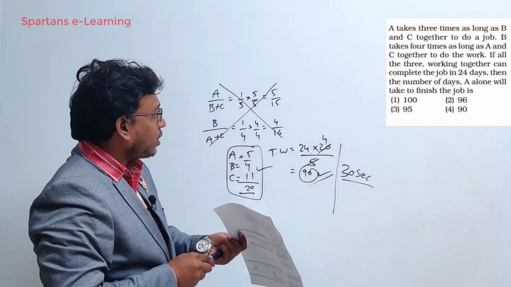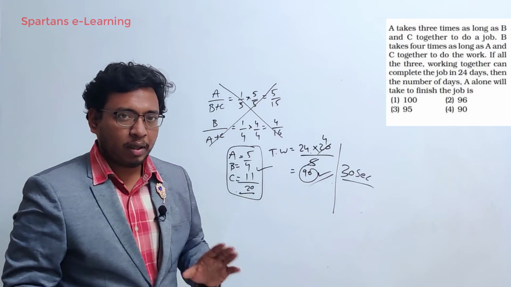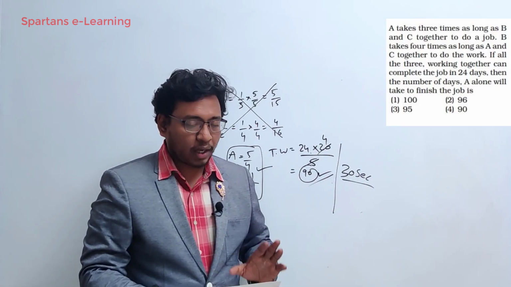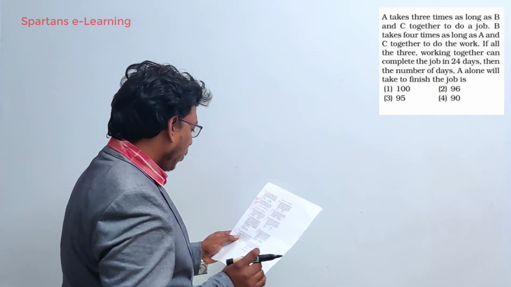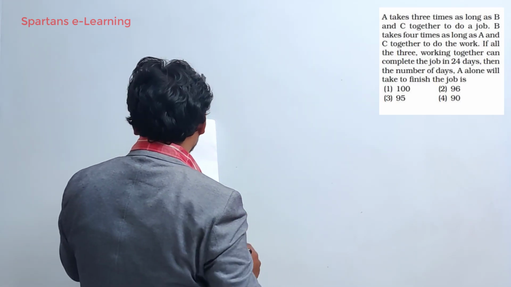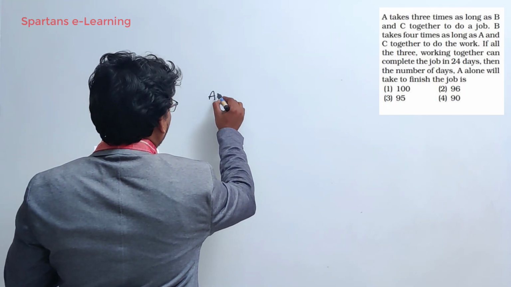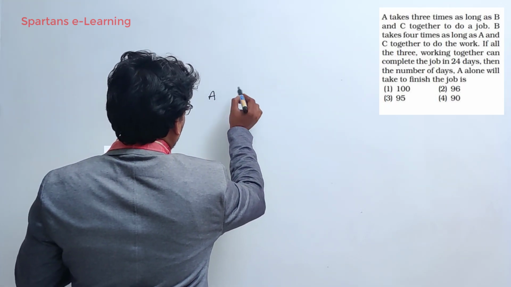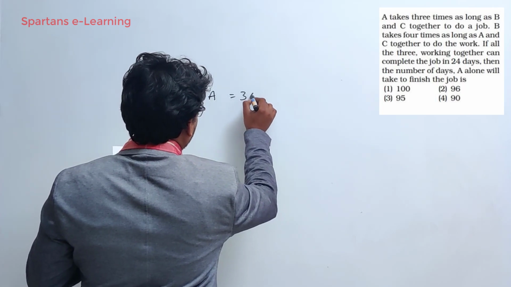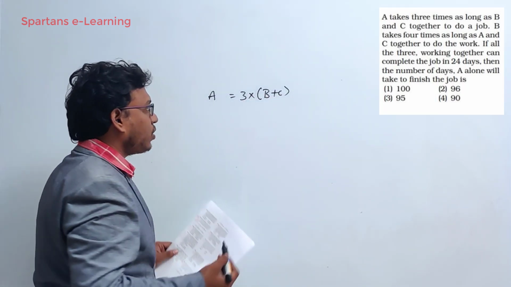Now this question, on first look, you may feel is a tough question, but believe me, it is very easy. So I'll explain in detail. First of all, decode what the question is exactly. Decode the arithmetic hidden in this question. A takes 3 times as long as B plus C together to do a job.